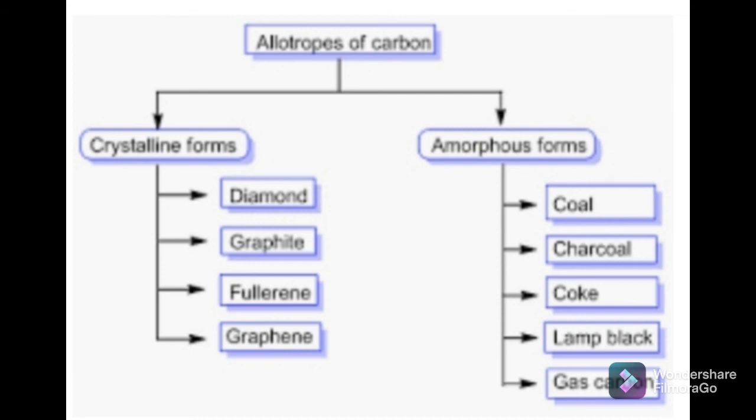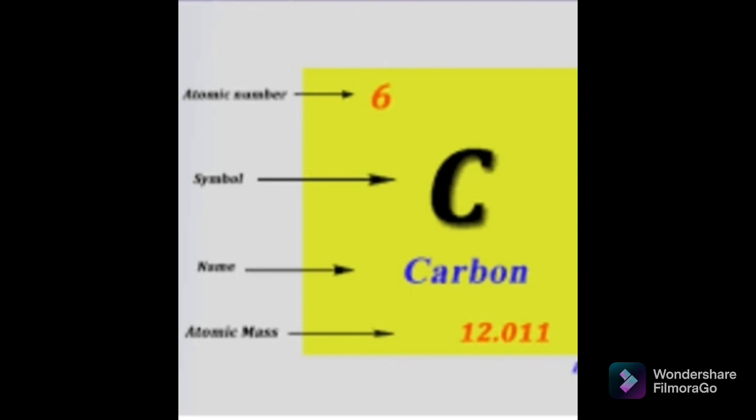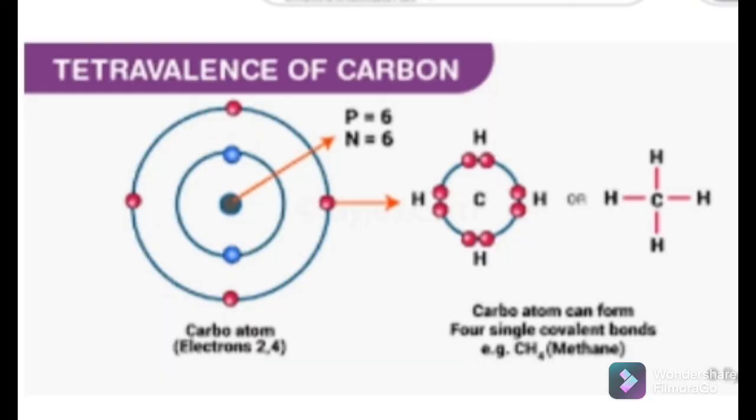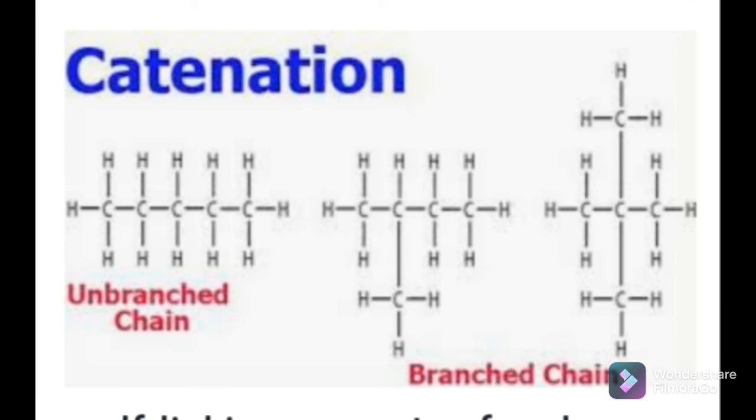I hope you got the points related to the structure of carbon: what is meant by an organic compound, what is meant by an inorganic compound, how carbon exists in nature, what is its valency, how it becomes stable, tetravalency, catenation. So if you have any doubt in this, you can ask me. Thank you.